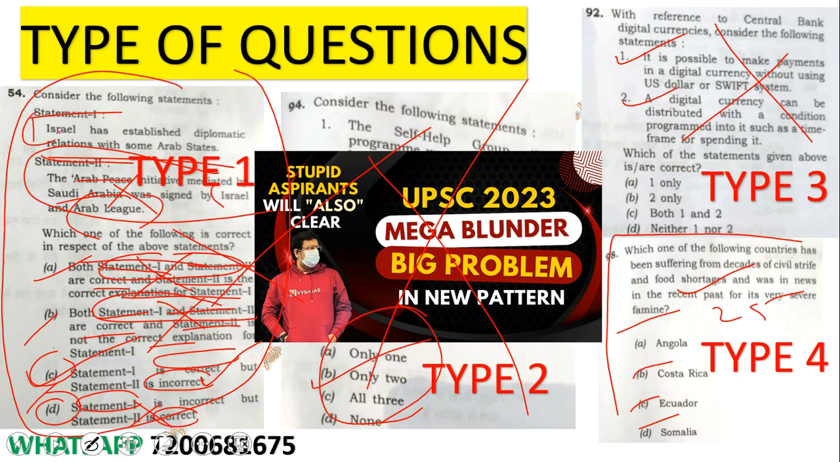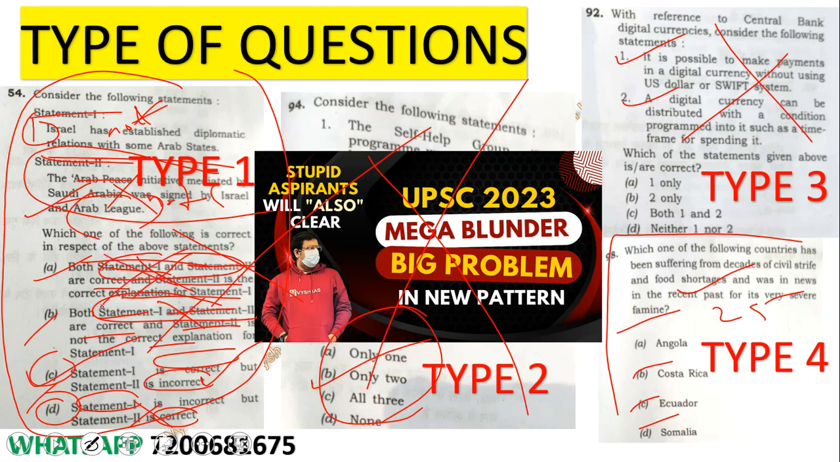In case you know statement 1 is incorrect by chance. Here, suppose Israel has not established diplomatic relations, and this was not signed. That means the second statement will become correct and the first one will become wrong, because Israel has indeed signed with some of the Arab states like Egypt, Jordan, Bahrain and all. So 1 is correct. So in that case, which will be the answer?